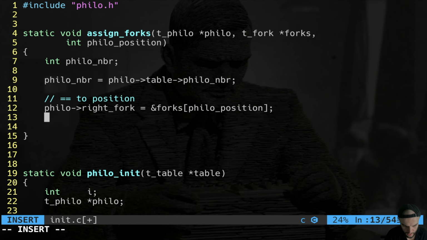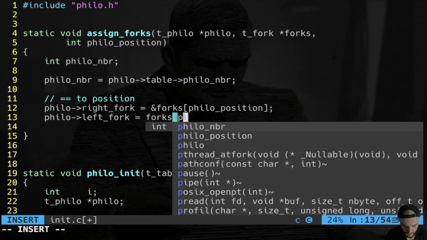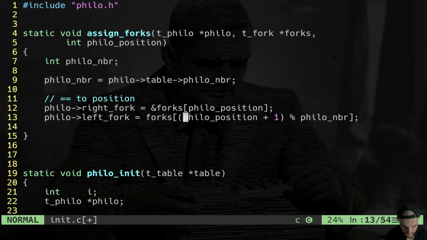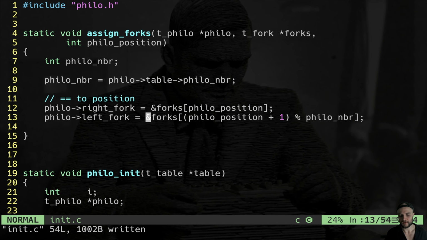As easy as that. On the contrary, Philo left fork is going to be different. It's going to be forks in position, Philo position +1, in parentheses, modulo Philo number, like that. And then we use the ampersand. All right, this is the fork assignment, which is not difficult, right?